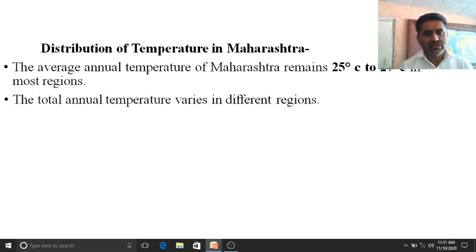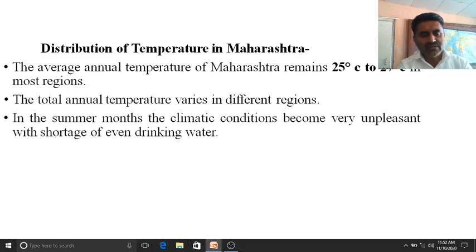The total annual temperature varies in different regions, because in most of the region where there is high part, there is a low temperature, and particularly in the coastal region due to the humidity there is a high temperature again, and in the internal part there is a high temperature again. So these changes occur due to the variation in the temperature, and that's why there are differences in temperature.